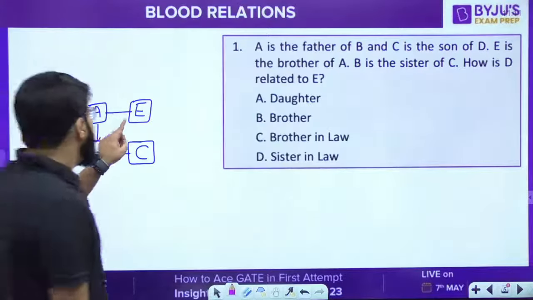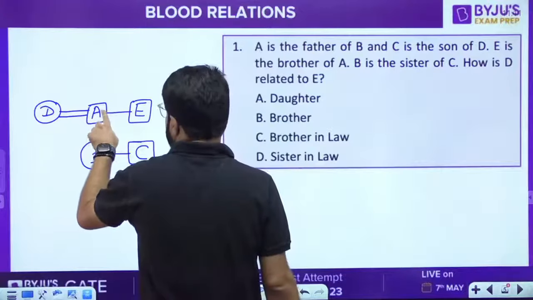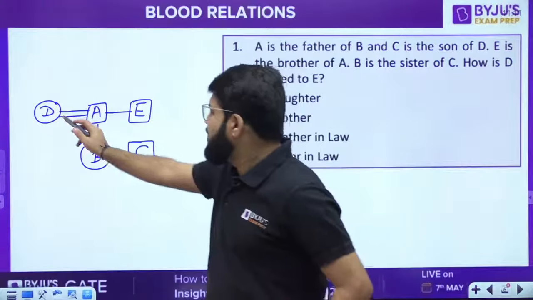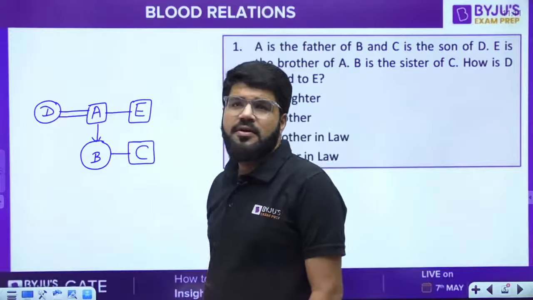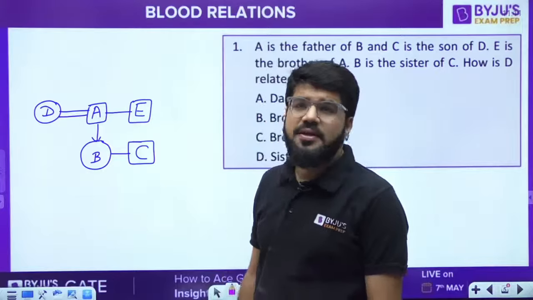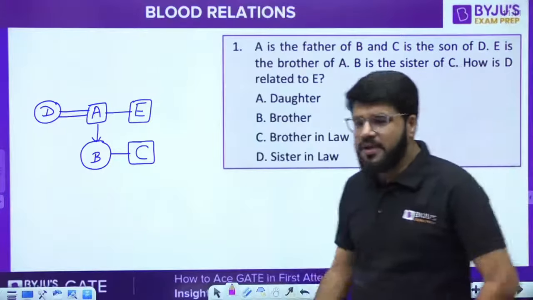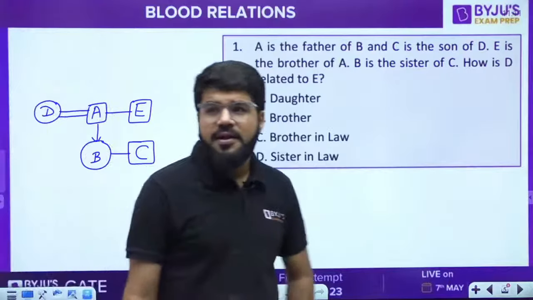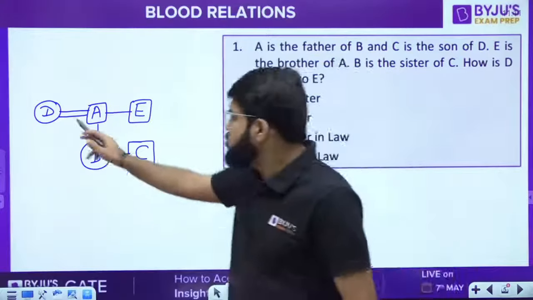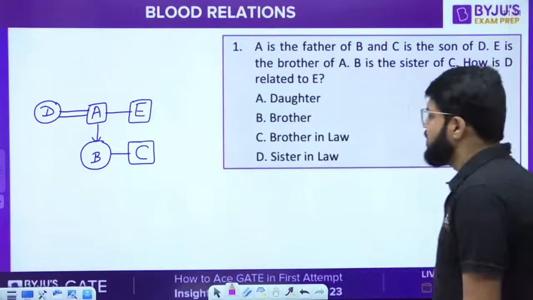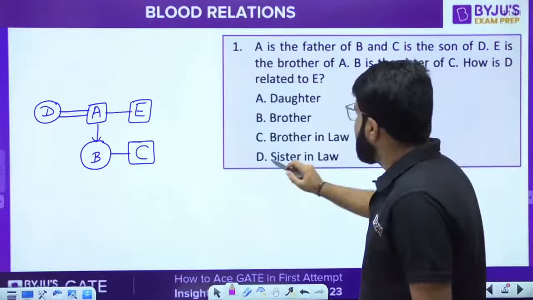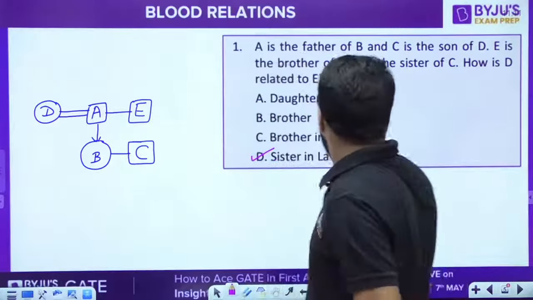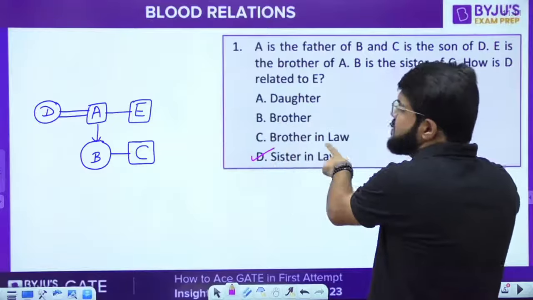Now E has a brother. Listen to me. E has a brother, and that brother has a wife. Who is that wife for the person E? That is known as sister-in-law. The wife of your brother would be known as your sister-in-law. Correct, Nishu. D is female, and not only female, that female has to be married to A. That is also necessary here. And D, how is D related to E? That is sister-in-law. Sometimes you have to be very careful what they are asking. So D is the sister-in-law of E.